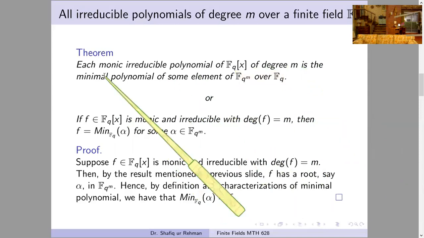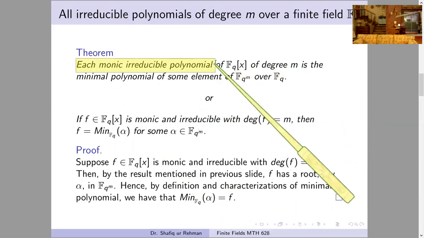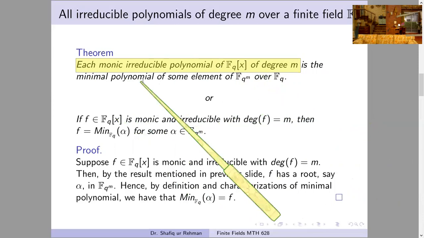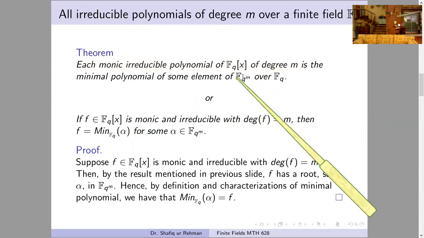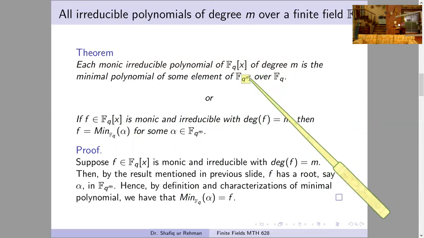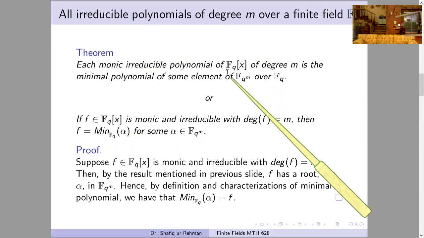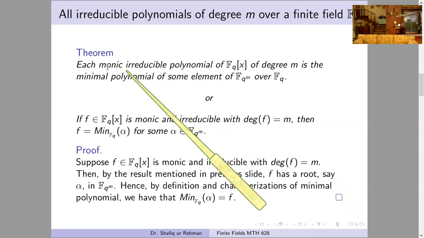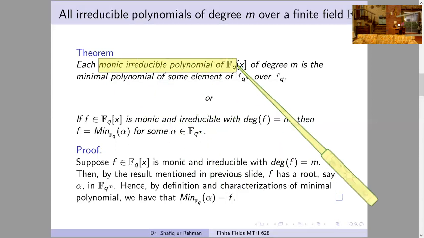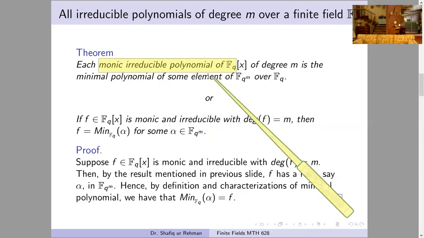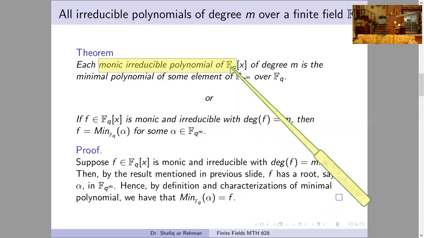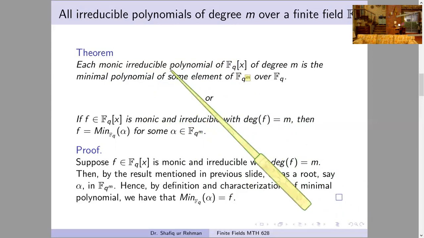That is, each monic irreducible polynomial over the field Fq of degree m will be a minimal polynomial of some element in the field Fq^m, where m is the degree of the polynomial.